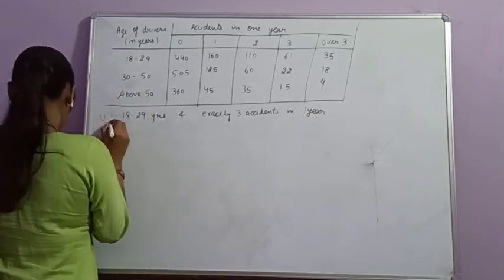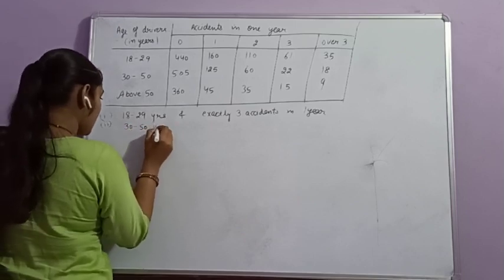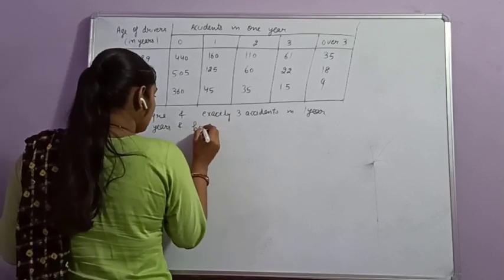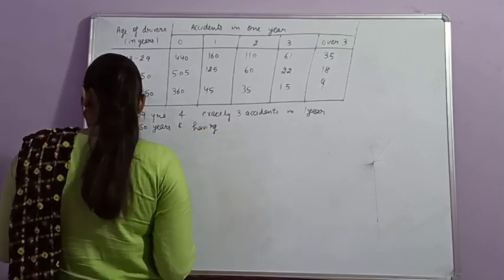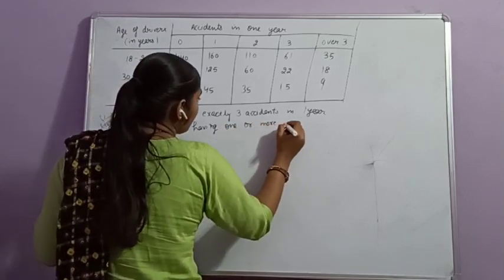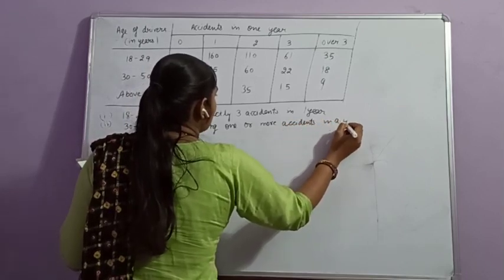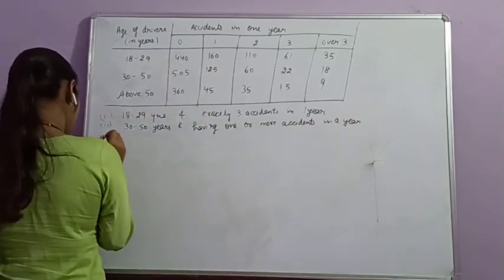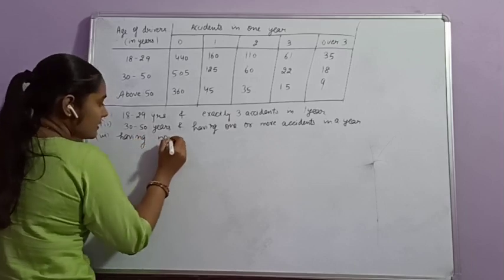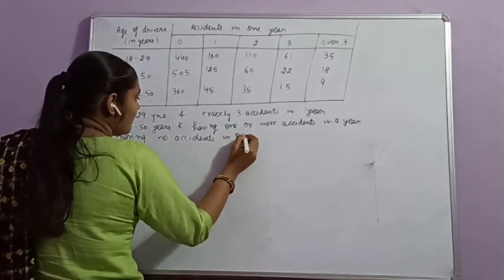So in the second part, age is 30 to 50 years and having 1 or more accidents in a year. The last part is having no accidents in 1 year.